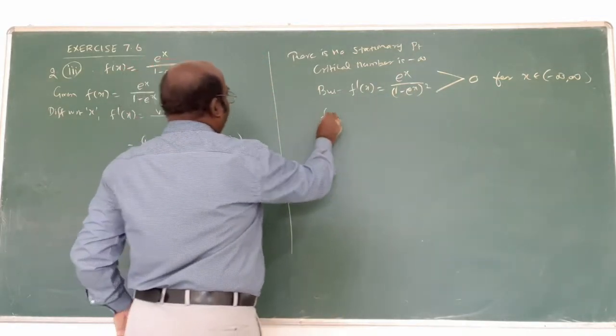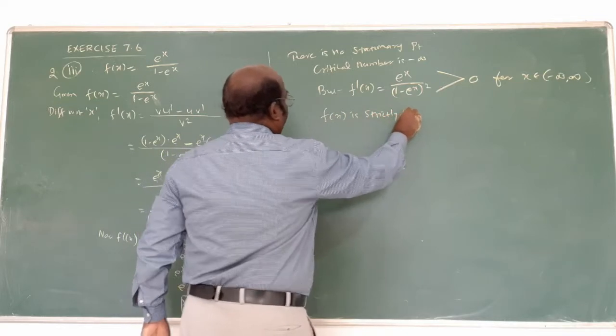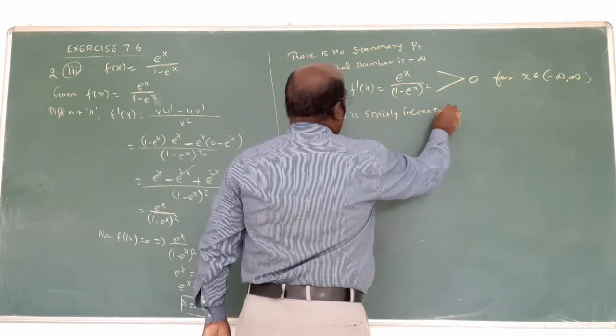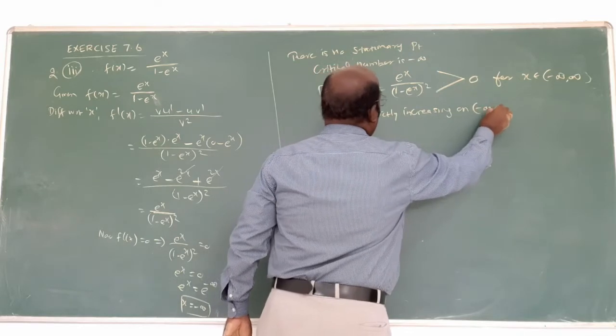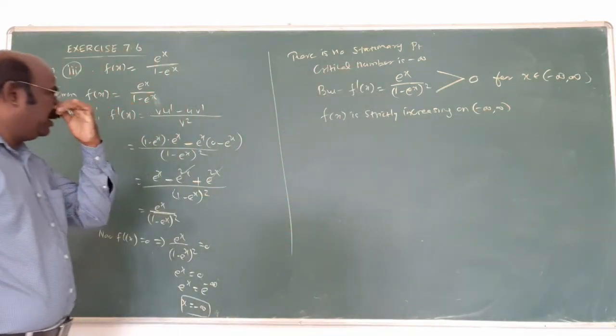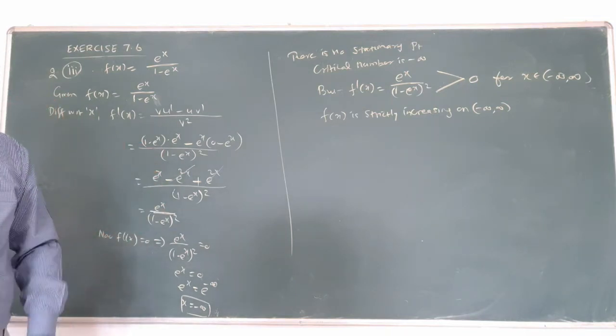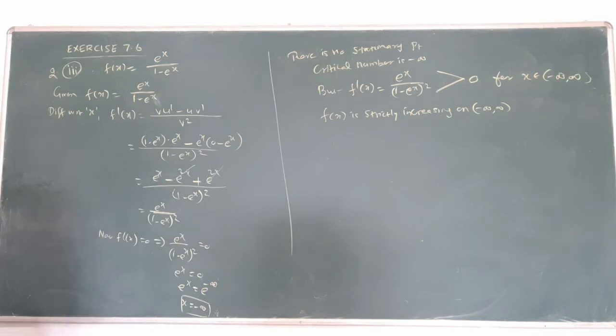Therefore, f of x is always strictly increasing on minus infinity to infinity. You are putting that down, that's all. There is no change of sign. Therefore, there is no local extrema. That is the answer.